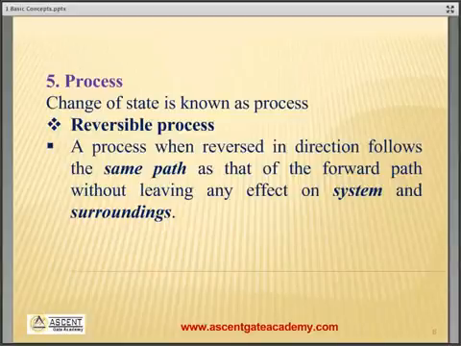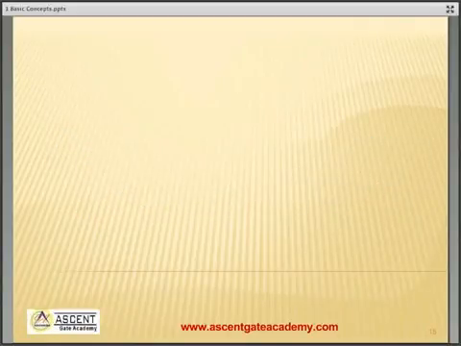is known as triple point. For water, the value of triple point is 273.16 Kelvin or approximately 0.01 degree centigrade.